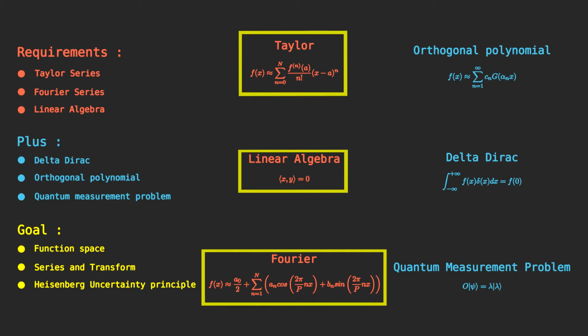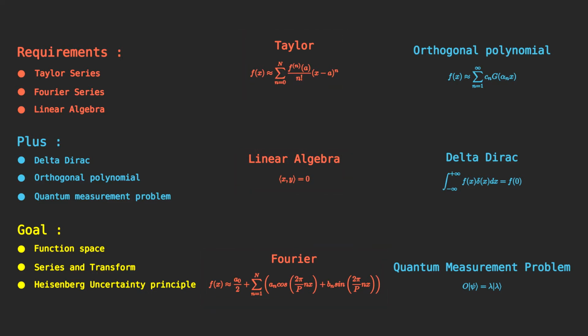before watching this video. At the end of this video, I'll explain some quantum physics notions in the framework of function space. As an example, I'll explain the Heisenberg uncertainty principle. There are three interesting topics that will come across in our video, but I won't have time to explain them thoroughly. If you're interested in any of them, you should read about them after this video.